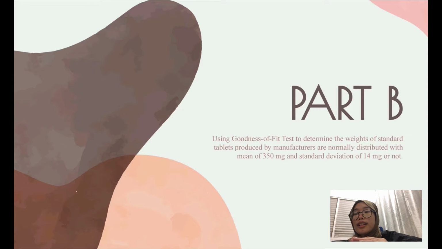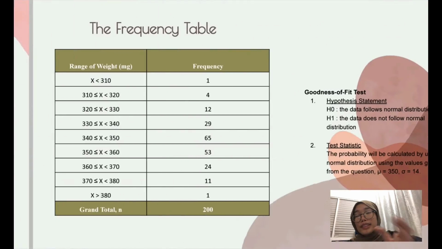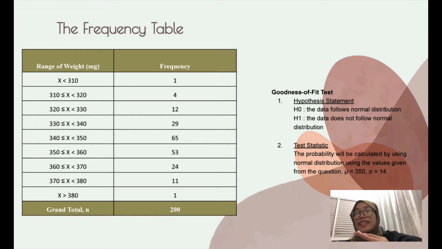And we want to check whether the tablet weights are normally distributed with a mean of 350 milligrams and a standard deviation of 14 milligrams or not. So we make the hypotheses. For H0, the data follows the normal distribution. For H1, the data does not follow the normal distribution. This is our frequency table, where we find the frequency based on the range of weight.